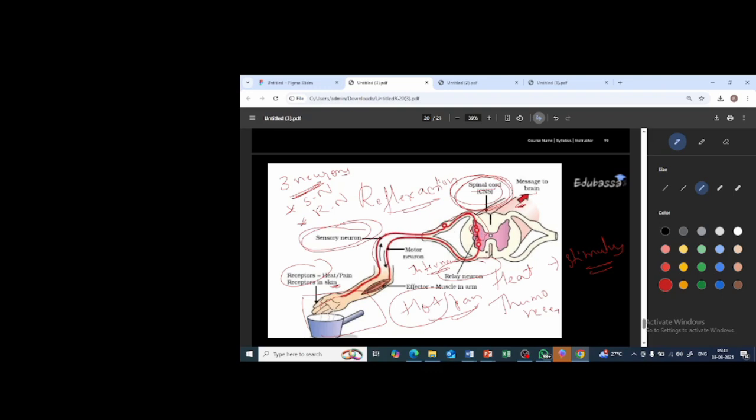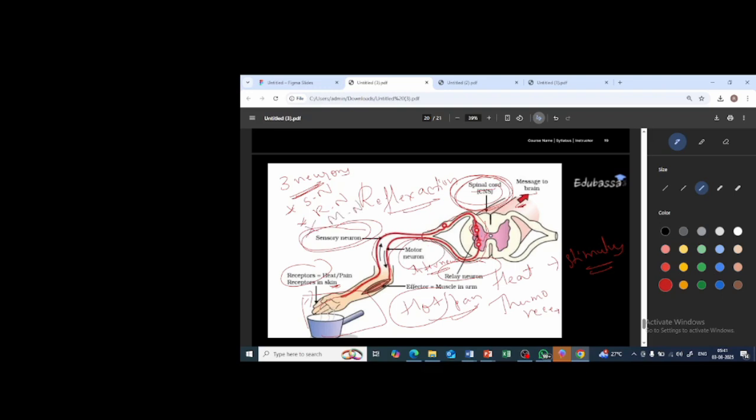Why is it not reaching the brain? Why is it only reaching the spinal cord? Because if it reaches the brain, more thinking is required. What happens if you think for a longer time? Your hand will burn. So you need a sudden response, isn't it? Your hand must be removed from the hot pan, otherwise your hand is going to burn. For that reason, the information is not sent to the brain, but the spinal cord itself will process the information and suddenly send it to the motor neuron, the third type of neuron. What is it?